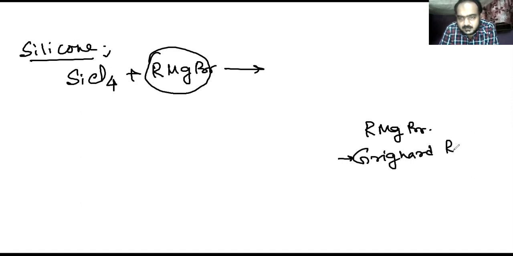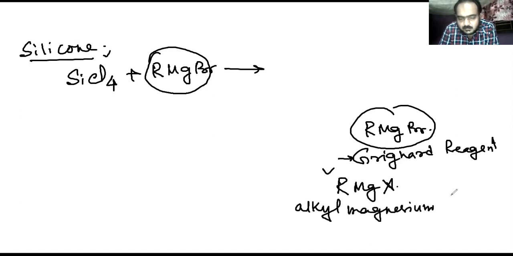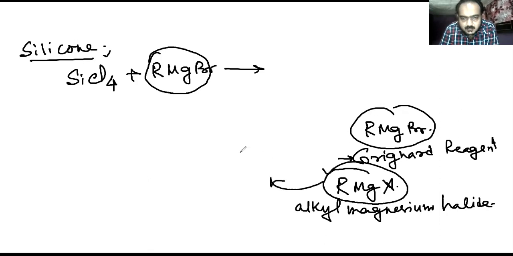Actually, it is RMgX. RMgX means alkyl magnesium halide. This is known as an organometallic compound.